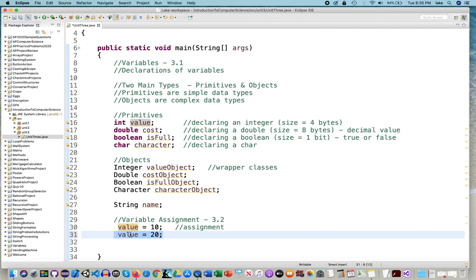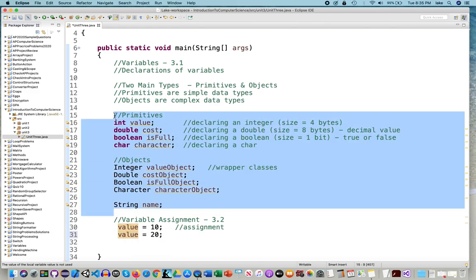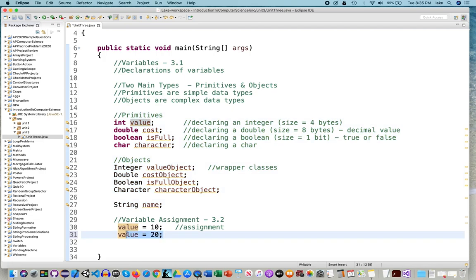So value can change on assignment. If I assign a new value to it, the 10 is erased, 20 is now in the spot. That's what I mean by memory is destructive, and it is true for all variables. I'm not going to change the value right now, but I want you to keep in mind that every time you use an assignment, whatever was there before gets erased.